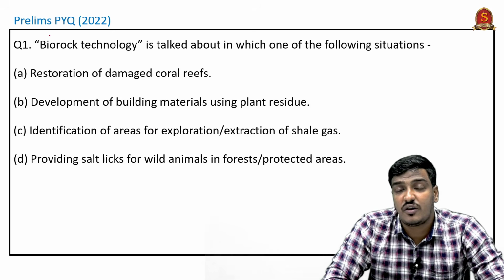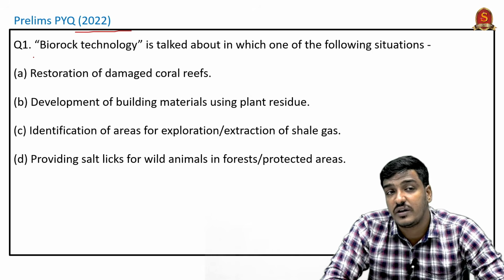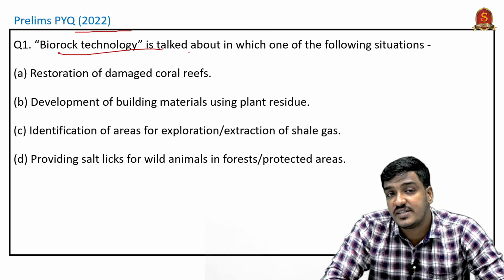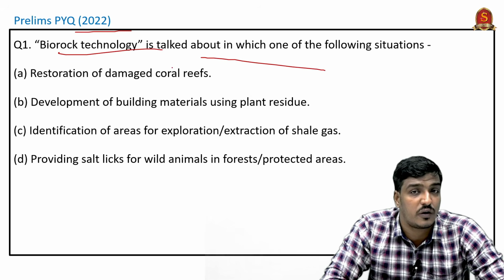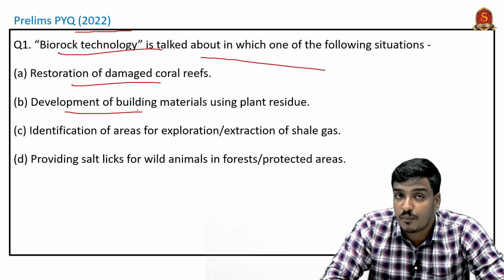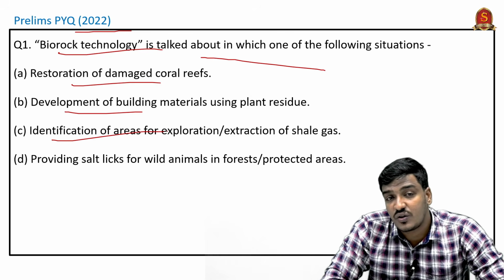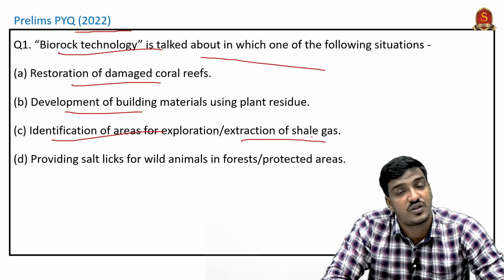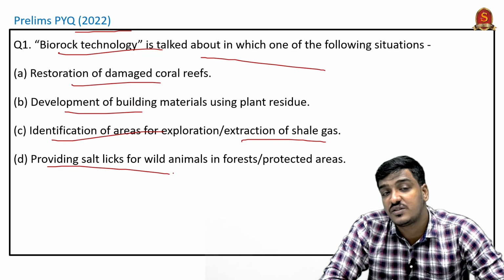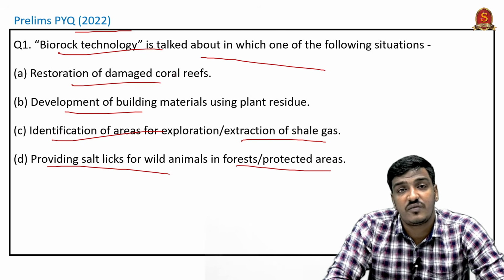The first question of this session is a prelims previous year question, asked in 2022. Biorock technology is talked about in which one of the following situations? Option A, restoration of damaged coral reefs. Option B, development of building materials using plant residues. Option C, identification of areas for exploration and extraction of shale gas. Option D, providing salt licks for wild animals in forests and protected areas. The answer will be option A, because it is very much relevant to coral reefs.